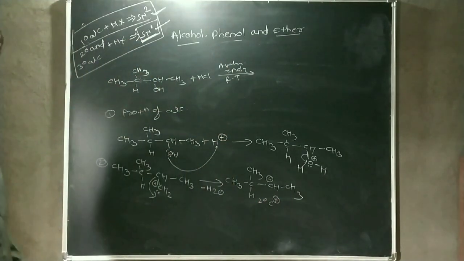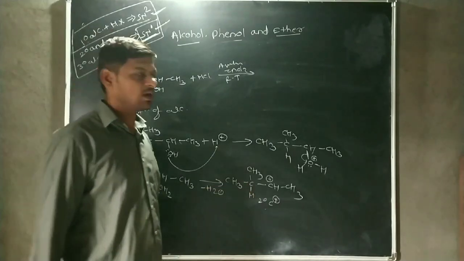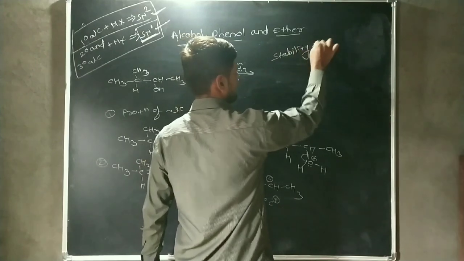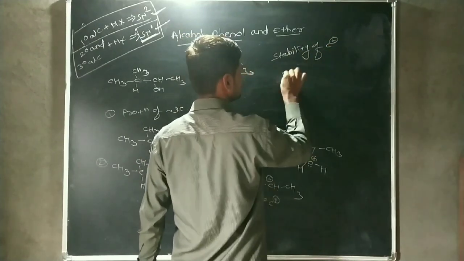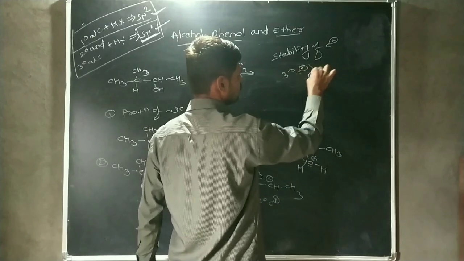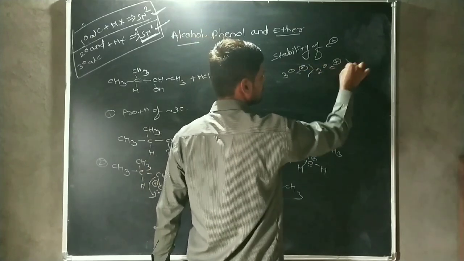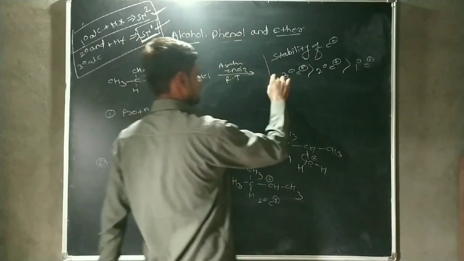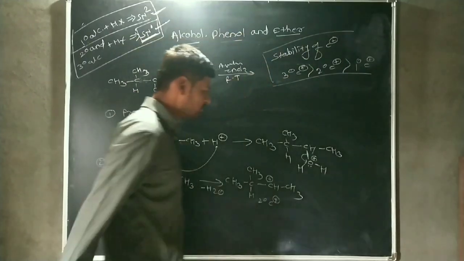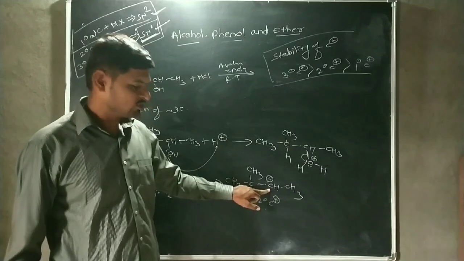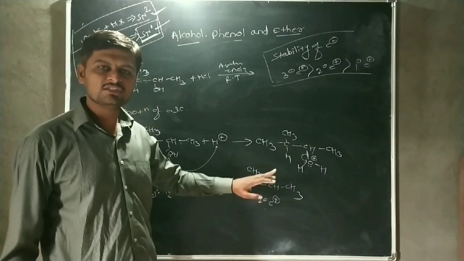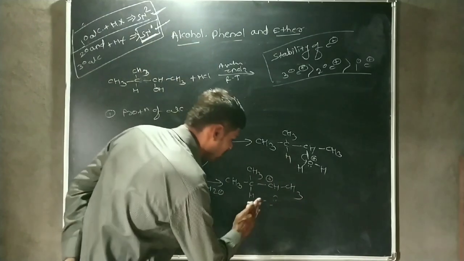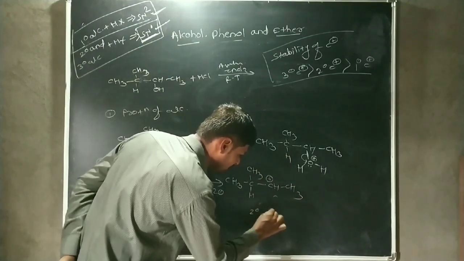From this secondary carbocation, consider the stability of carbocations. A tertiary carbocation is more stable than a secondary carbocation, and that is more stable than a primary carbocation. This carbocation gets converted into a tertiary carbocation by a hydride shift.